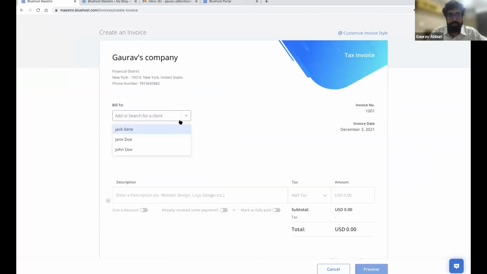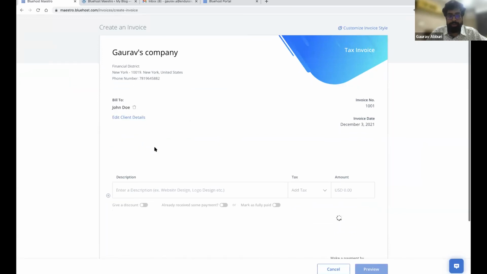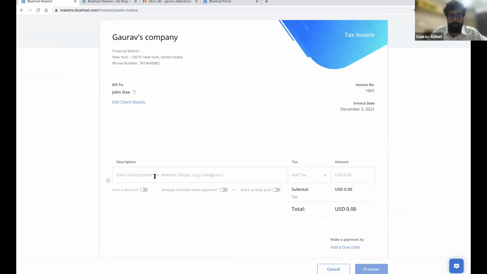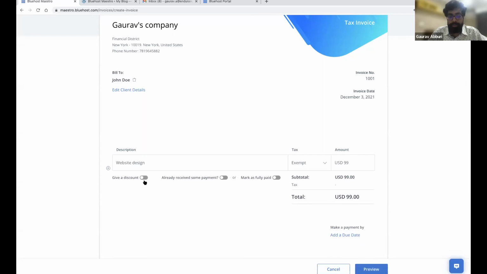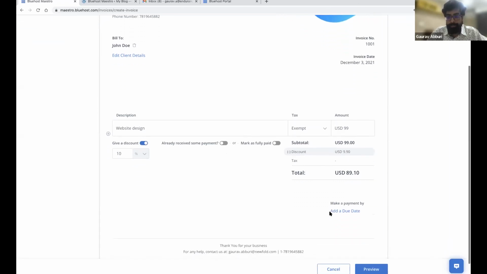So in this case, I would want to bill John for design. You can add tax details if you want to, or exempt. So $99. You can also give a discount. So you can enable this, and let's say I want to give a 10% discount. So the discount is calculated and deducted automatically.